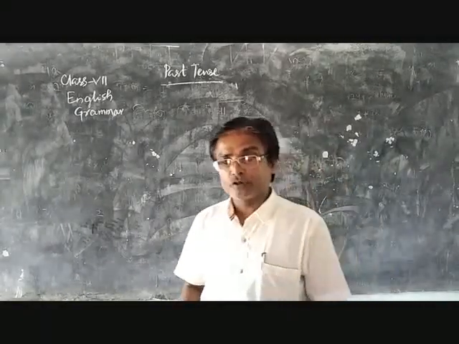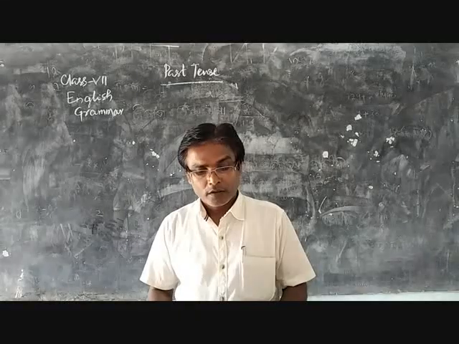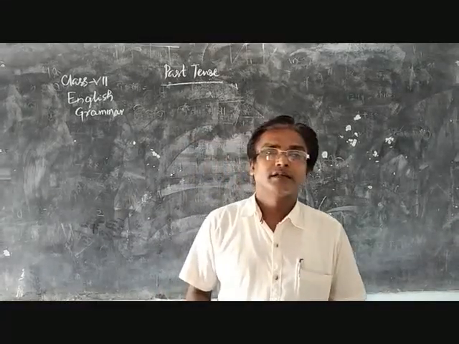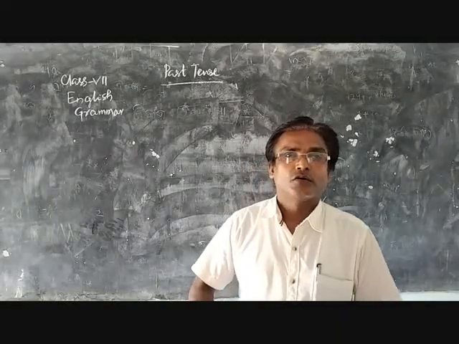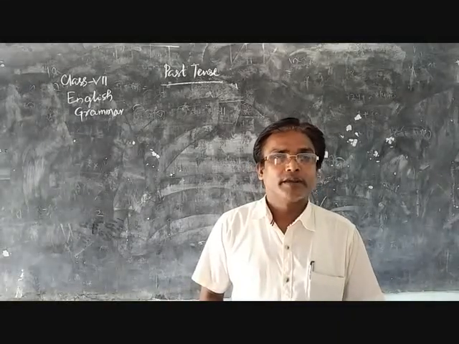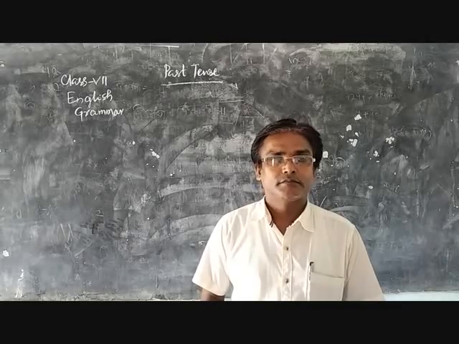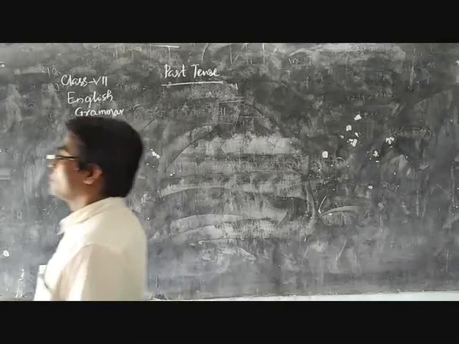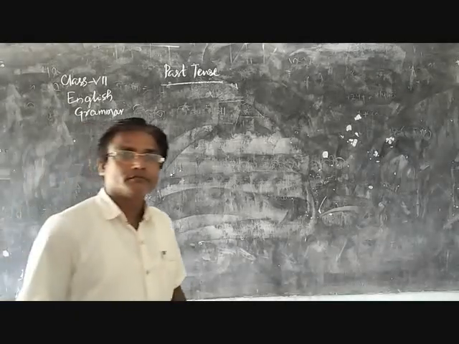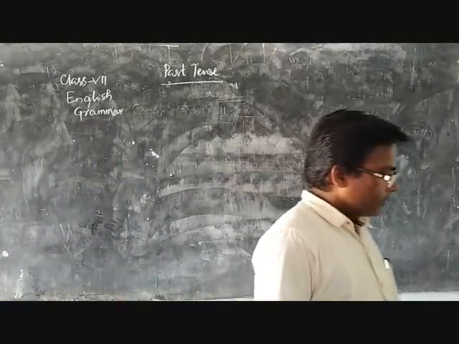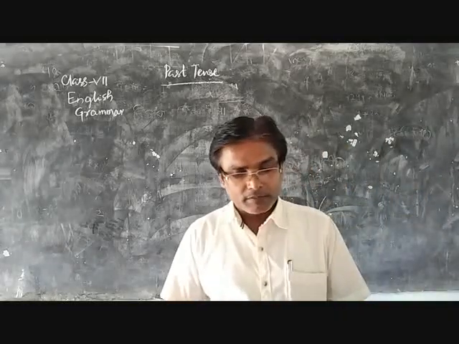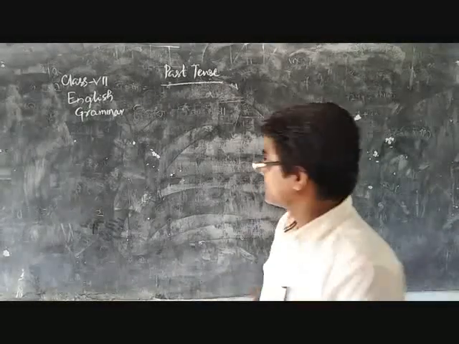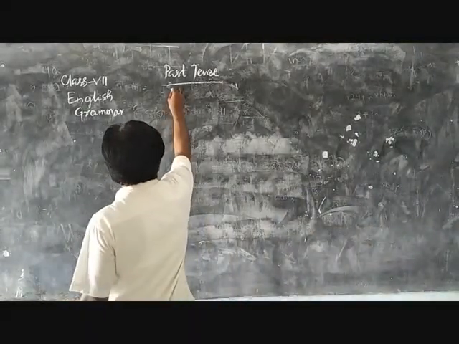When a verb refers to past time, the verb used in the sentence will be in the past tense. The action is completed in the past time. In that case, we use the past form of the verb. Now we will discuss the different forms of past tense.